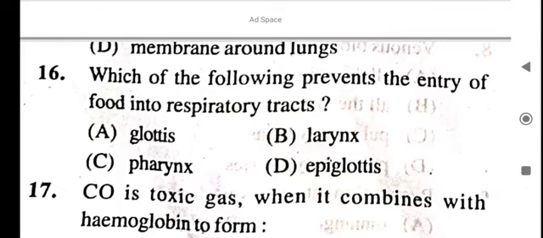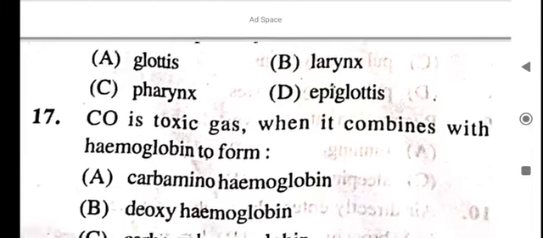Epiglottis prevents the entry of food into the respiratory tract. Okay, D is the answer. Epiglottis prevents the entry of food to the respiratory tract.